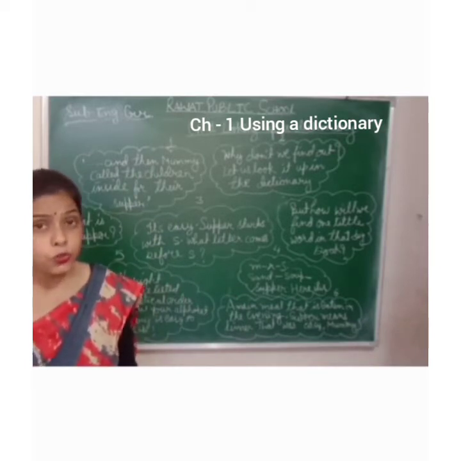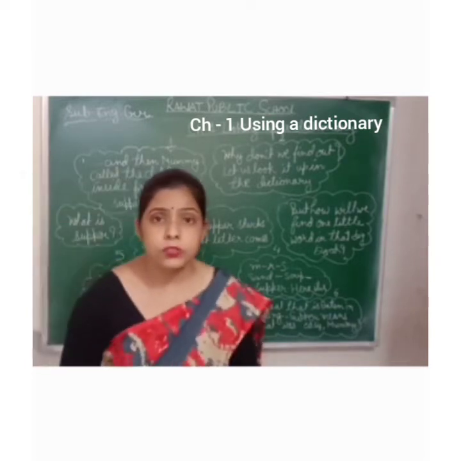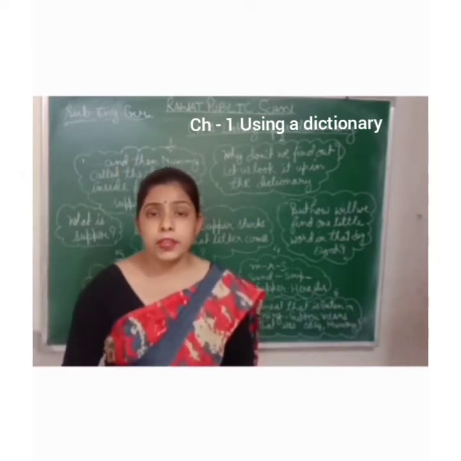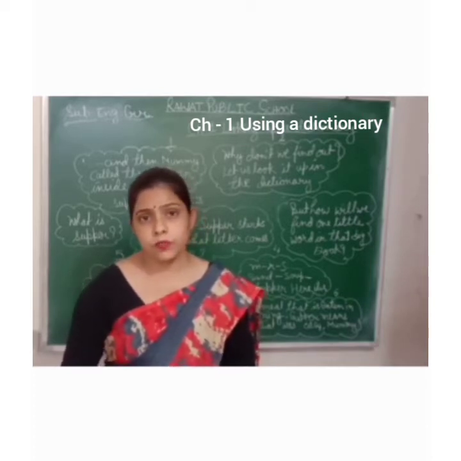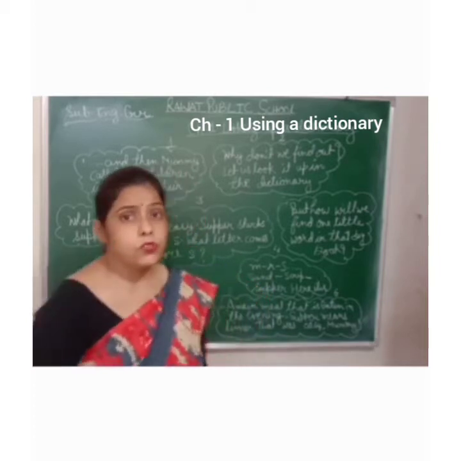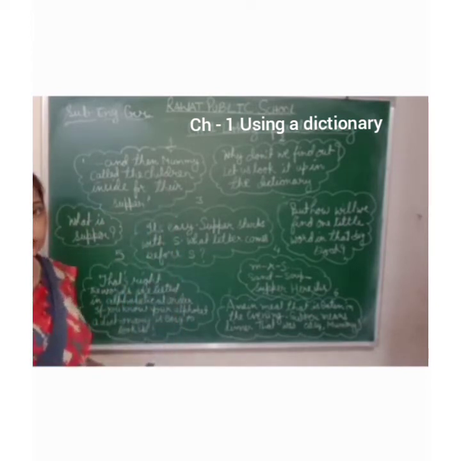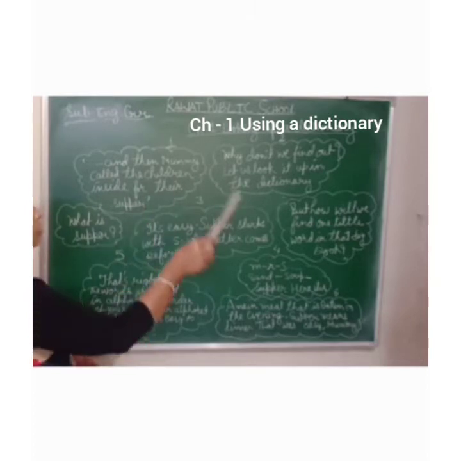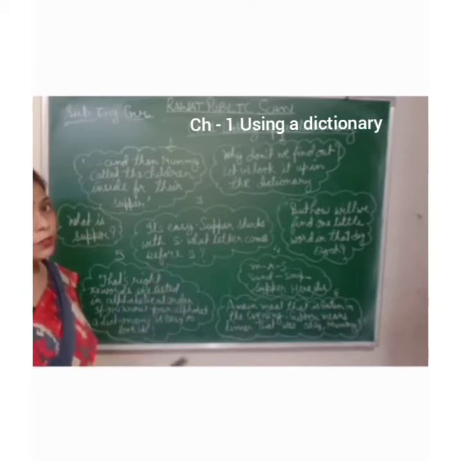But do you know how you can find out the meaning from the dictionary? There is a process. What is the process? Okay. So students, as you can see, here is written a dialogue. A dialogue is written on the blackboard. So with the help of this dialogue, we will know how we can find out the meaning of any word.